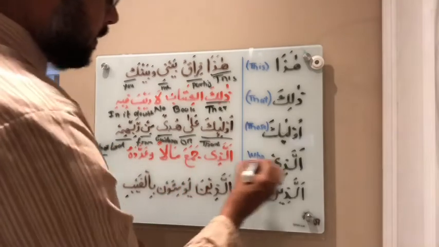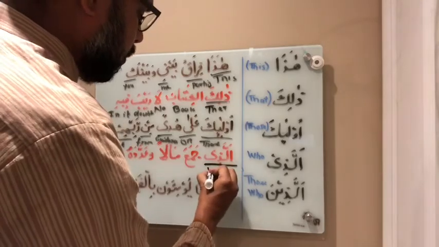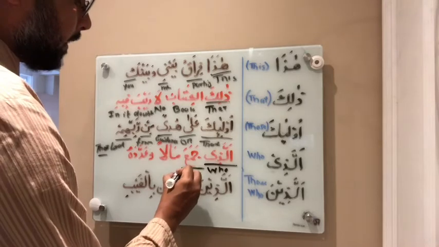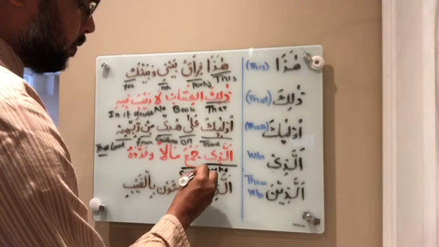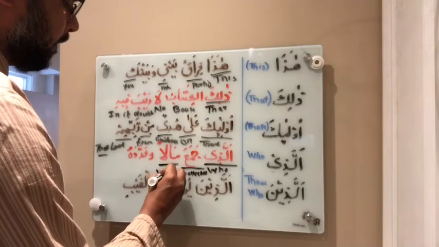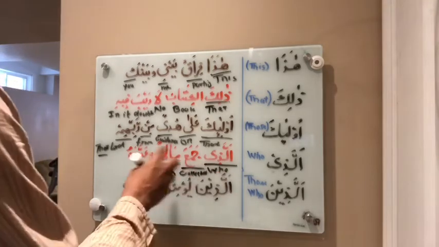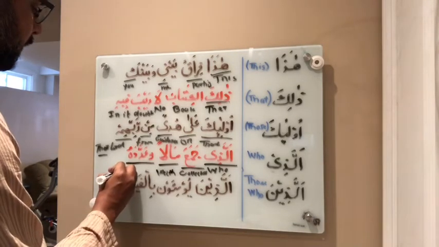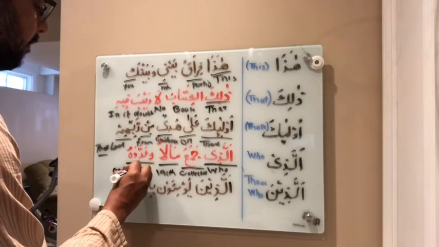Alladhi, we just mentioned that alladhi means who. Jama'a, collected. Who collected. Mal, wealth. Who collected wealth and counted it. Addada, and counted it.